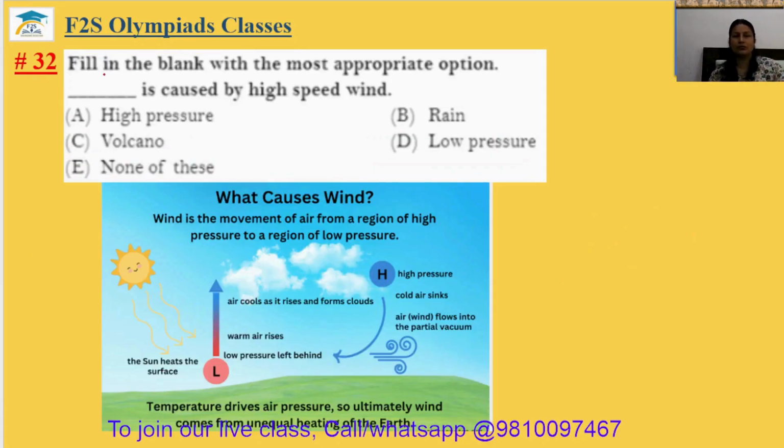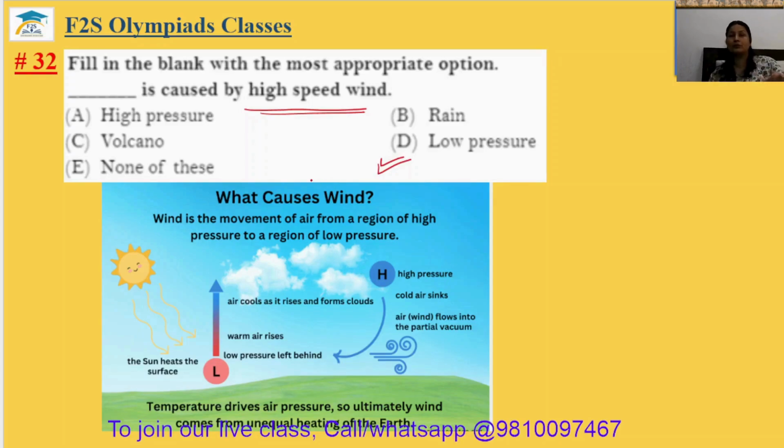Question number 32. Fill in the blank with the most appropriate option. Dash is caused by the high speed wind. So high pressure, rain, volcano or low pressure. High speed wind is caused due to the low pressure, because if the pressure is low, the warm air just rises up and there is no air, that's why pressure is low.